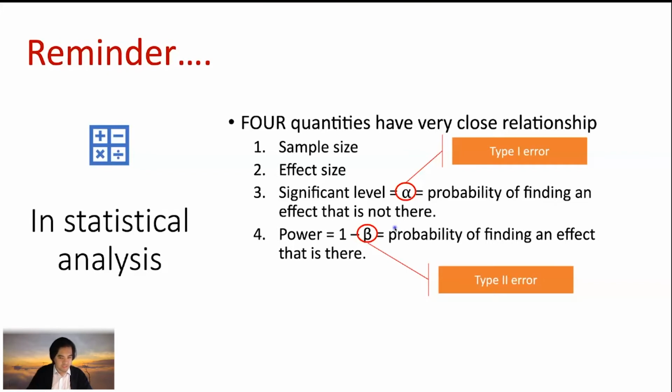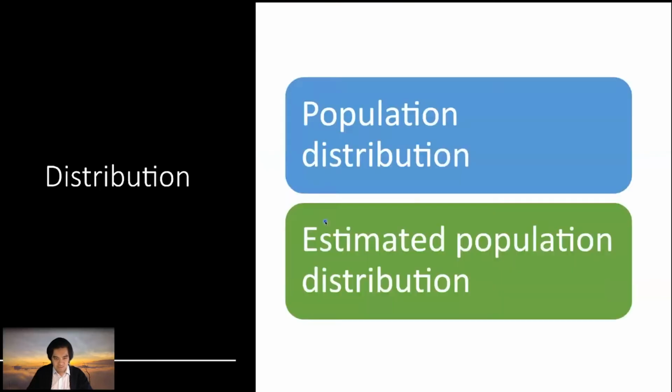In statistics, probability is either between 0 and 1 or 0% and 100%. So the way we write our equation for statistical power is 1 minus beta, the type 2 error. This is our statistical power.